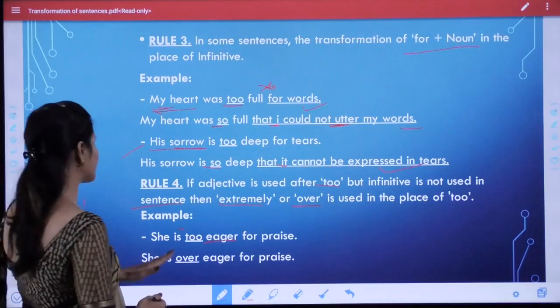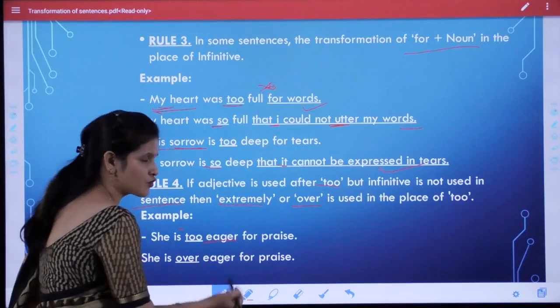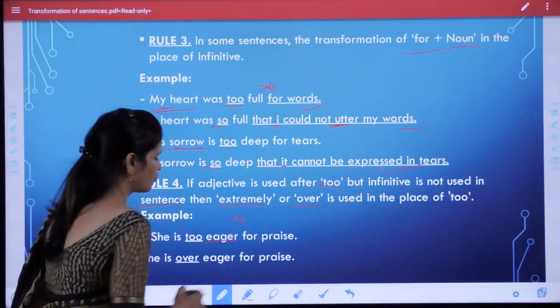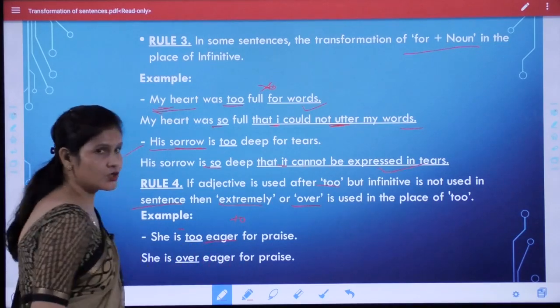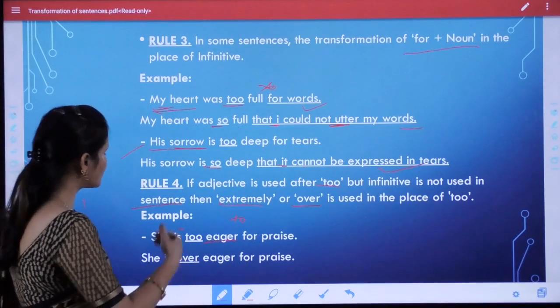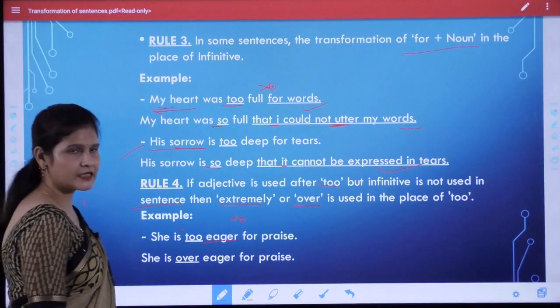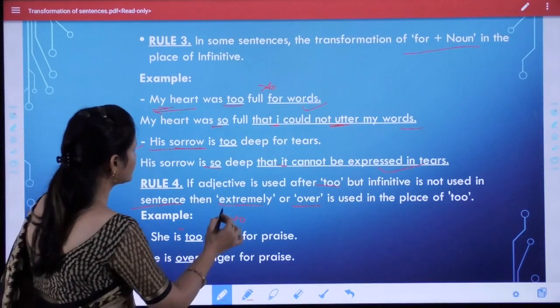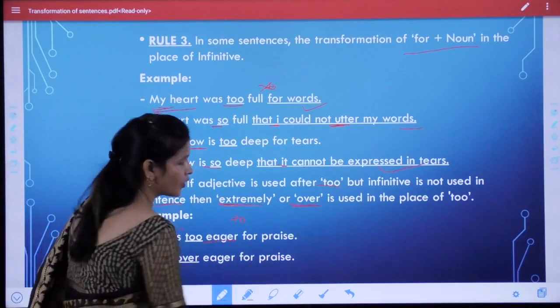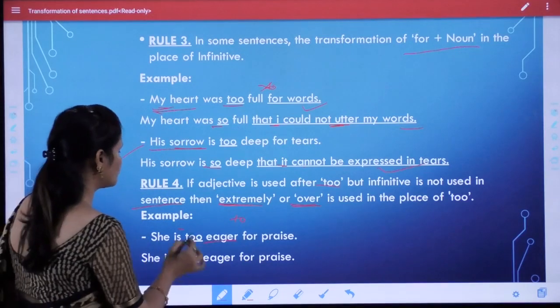So how do we remove "too" in this sentence? We use "extremely" or "over" instead of "too".